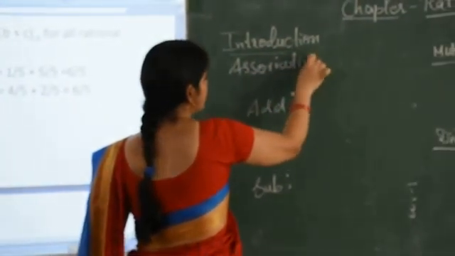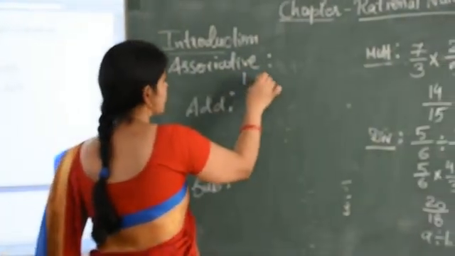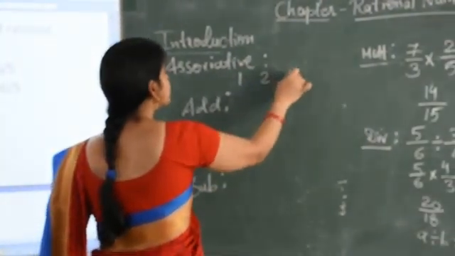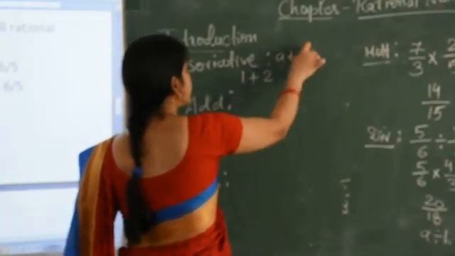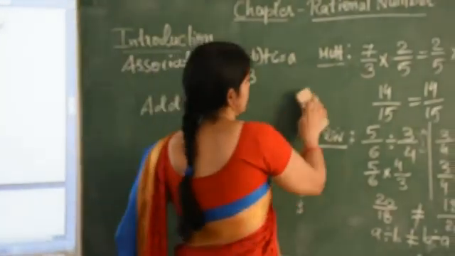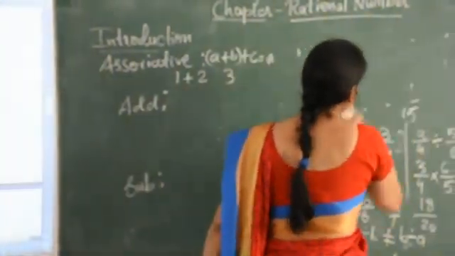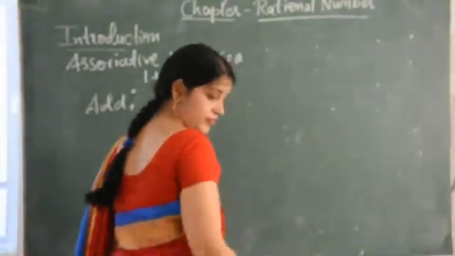By simple example I can explain you here. Like if you select three natural numbers 1, 2 and 3. So according to the property it is (a plus b) plus c equal a plus (b plus c).